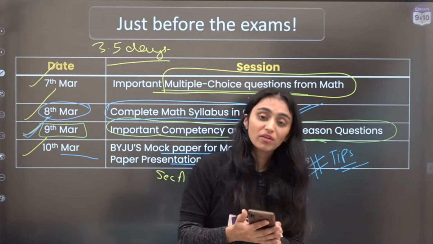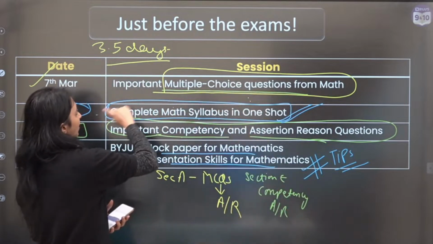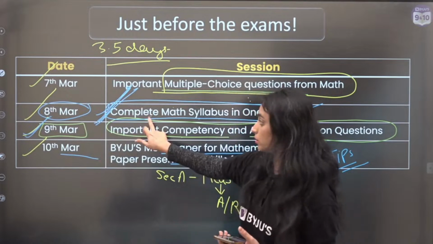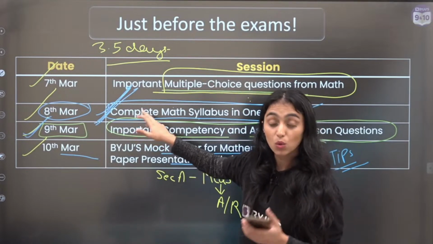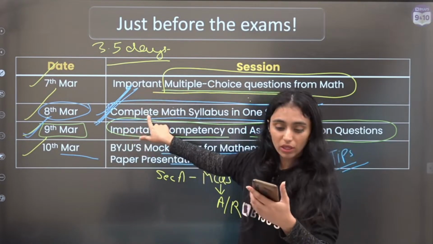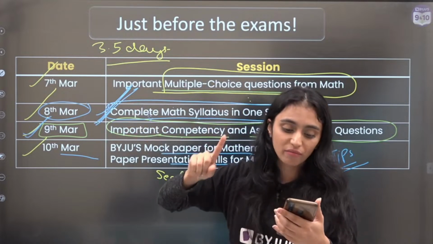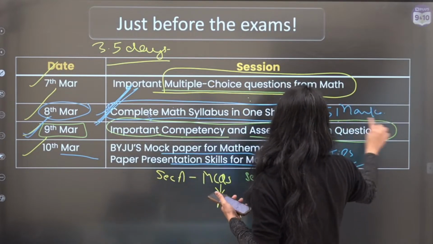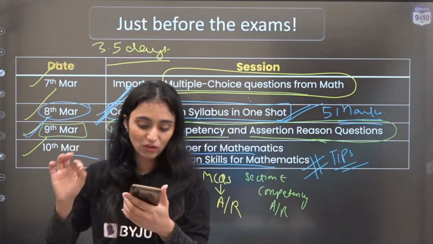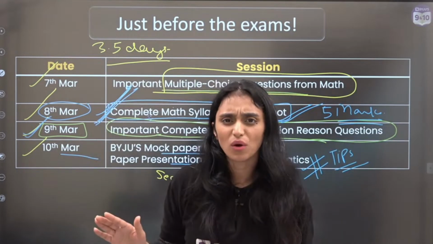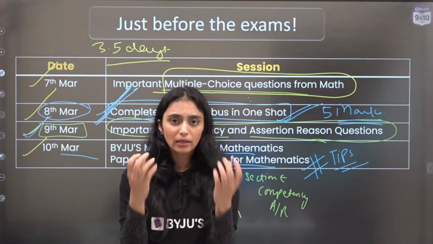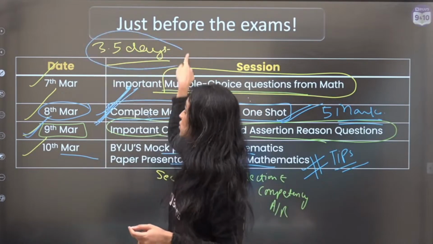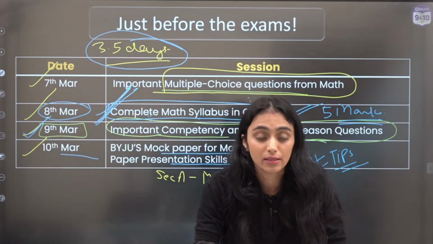Yes, important 5 markers I will cover here. Your 5 markers I will be covering here. Okay, 5 markers would be covered here. A good amount of 5 markers, when I'm saying a good amount, it's a big number we'll be covering here. Don't worry. I remember that you all have been asking for 5 markers. A lot of 5 markers we'll be covering on this 8th March. So I hope everything we need to score 100 on 100, to score 100% in the maths paper, you are going to get here on this channel in these 3.5 days. Yes?